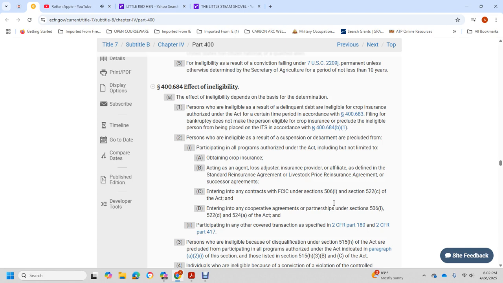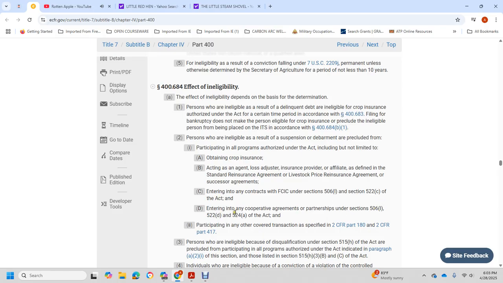resolve of the suspension for the department and preclude for the participating all of the programs authorized after the include for the not limited to the obtaining with the crop insurance for the active of the agent with the loss adjuster insurance provided for the affiliate with the defined with the standard for the reinsurance agreement of livestock with the price of the reinsurance agreement, the excessive of the agreement, into the contract of the Federal Crop Insurance Corporation in Section 506.1 and Section 522C with the Act for the enter with any cooperative agreement of participation under the Section